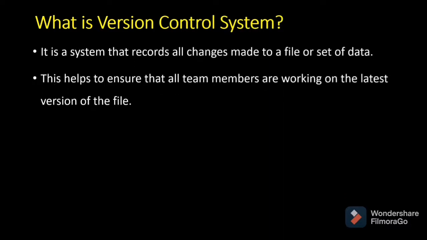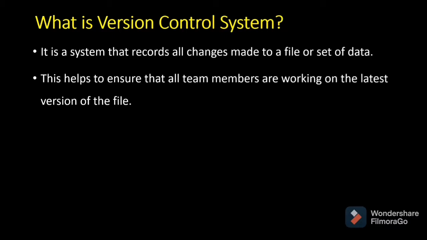Here comes the next question. What is a version control system? It is a system that records all changes made to a file or set of data. If you make changes to a file, it helps track them and maintains versions of those file changes. This helps ensure that all team members are working on the latest version of the file.